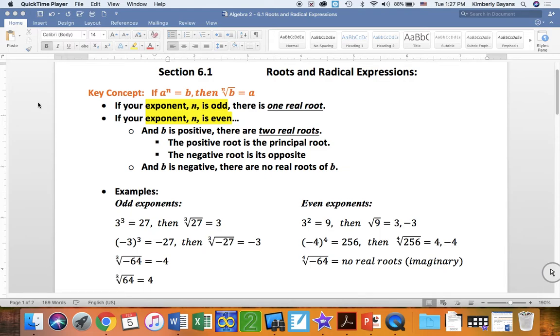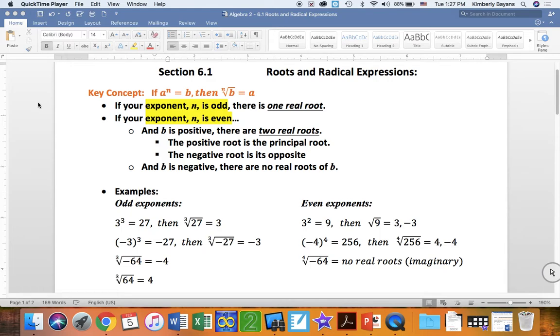So if a to the n equals b, then the nth root of b equals a. That exponent n can be anything. And so just a to that n power, the way we undo that is with the nth root of that b would equal a. So here's the key concepts.